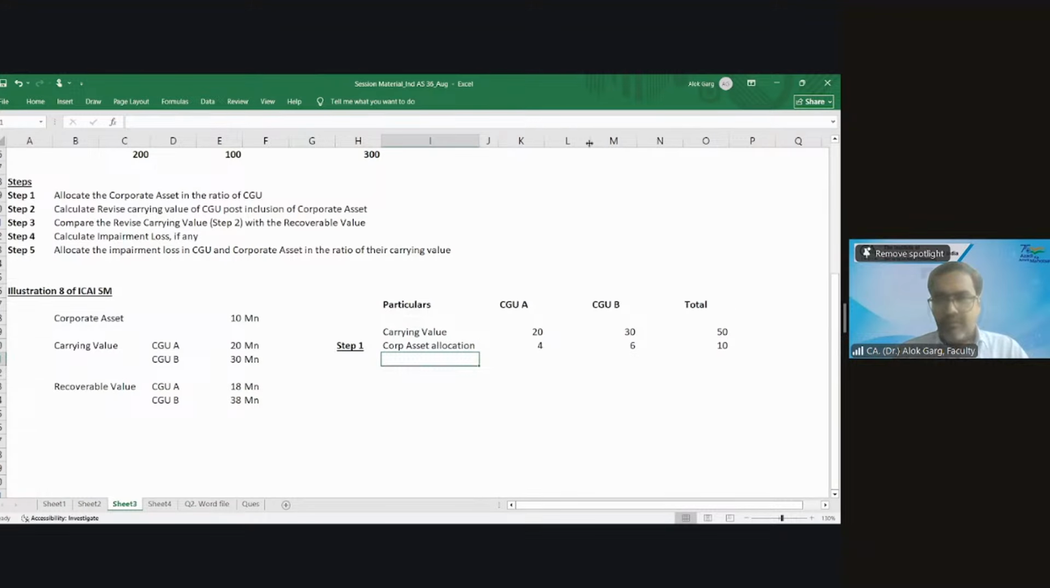Now, what is step number 2? We will compare with the recoverable amount, and in step number 2, calculate the impairment loss. Step number 2, revised carrying value post corporate asset.